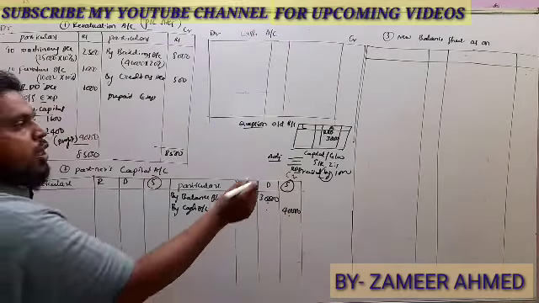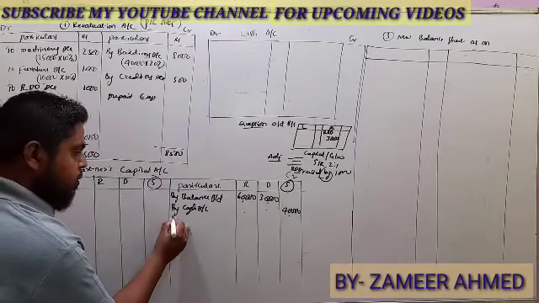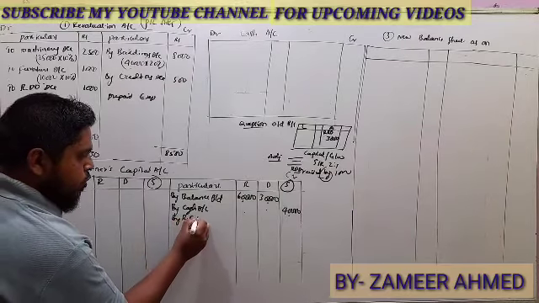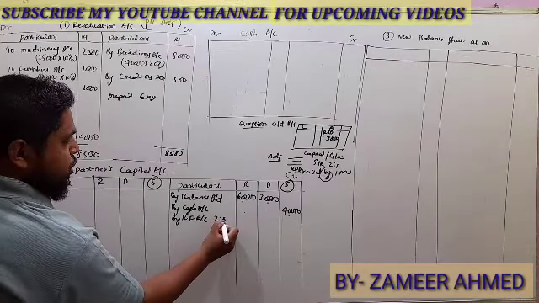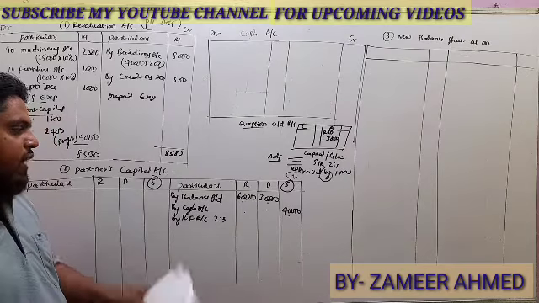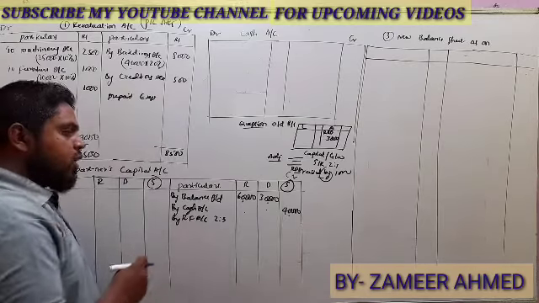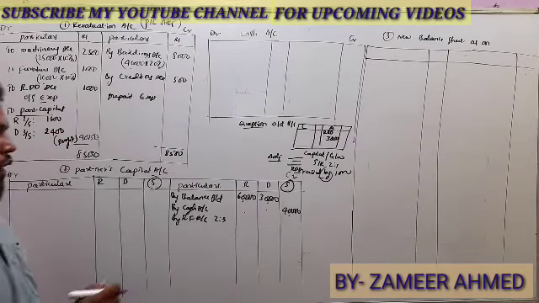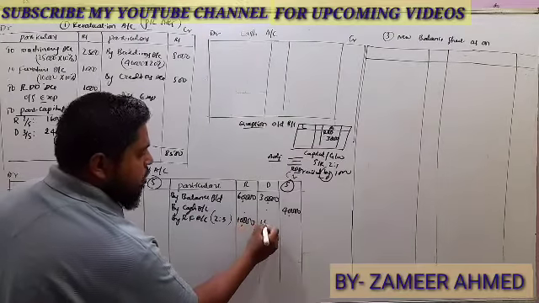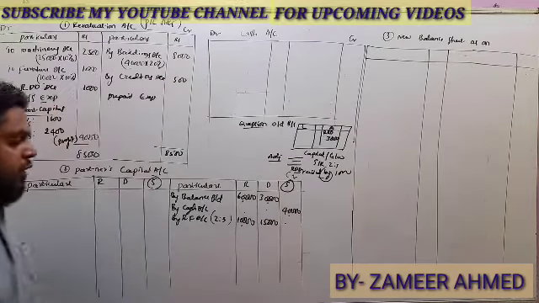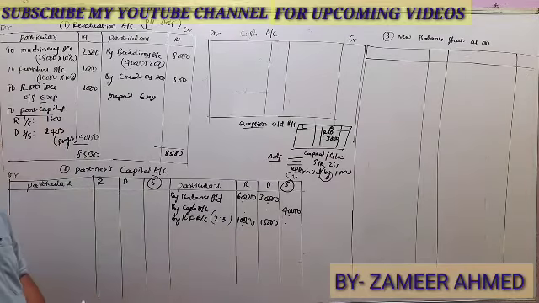Next, accumulated profit or loss, which is given in the balance sheet. In the balance sheet, he has given a reserve fund. The reserve fund we have to share in the old ratio, and the old ratio is 2:3. The reserve fund he has given is 25,000, so we have to share 25,000 among the old partners in their old ratio: 10,000 and 15,000.